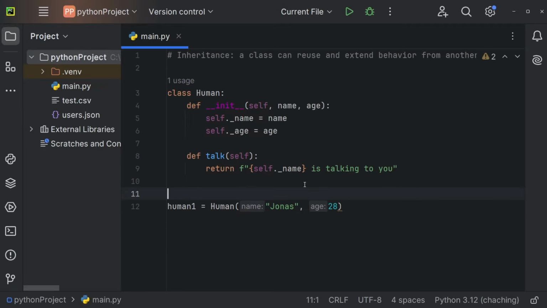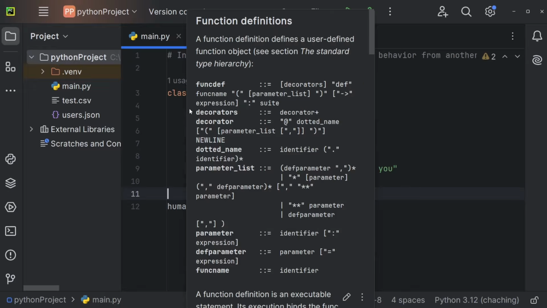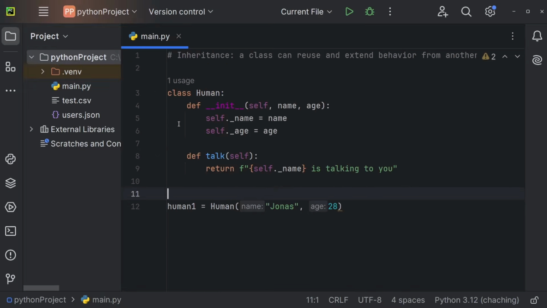But now imagine we wanted to create a class Hero. So we want to be able to create heroes. But actually a hero is also a human. So a hero will also have a name, he will have an age, and he will also be able to talk. So just implementing the exact same code over and over again would be kinda repetitive. And we can fix this by using inheritance.